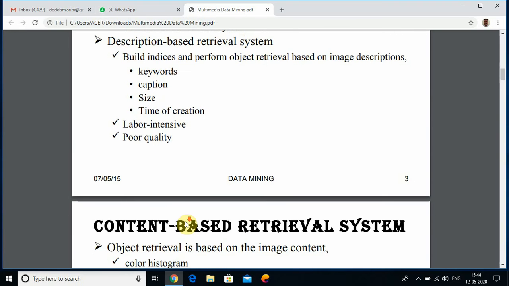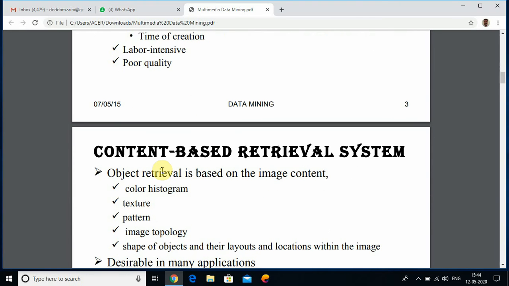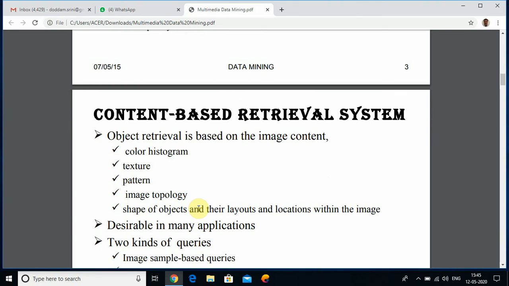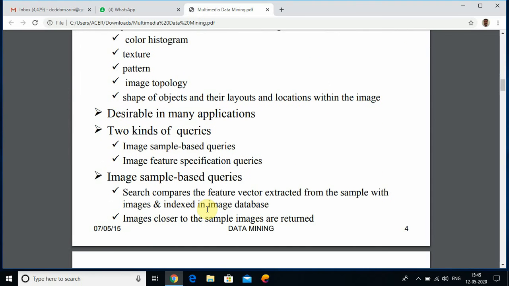Next, the second method is the content based retrieval system. Here, object retrieval is based completely on the image content. The image content consists of color histogram, texture, pattern, image topology, shape of the objects and their layouts, and location within the image. It is desirable in many applications.